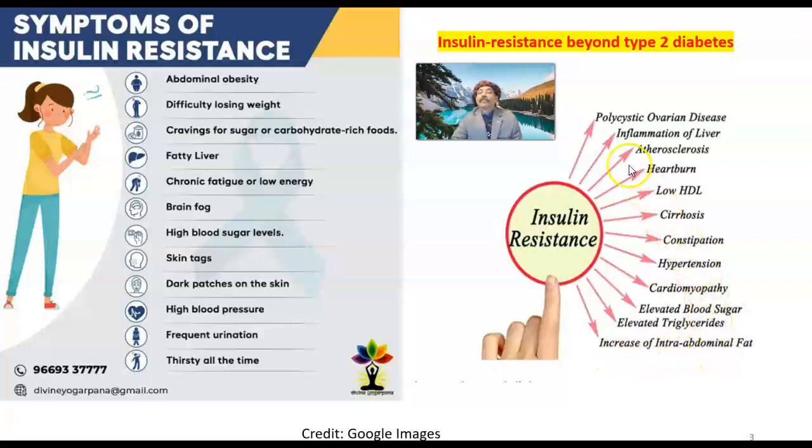So these are the insulin resistance associations beyond type 2 diabetes. Certainly type 2 diabetes is very important, but we may get all of these.